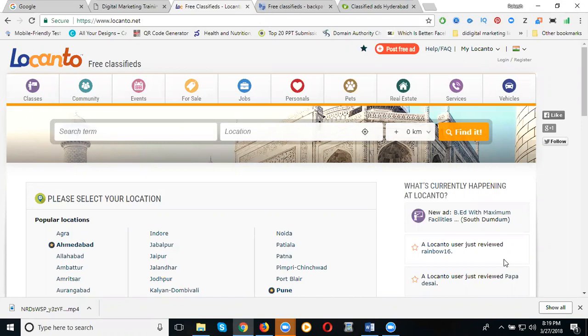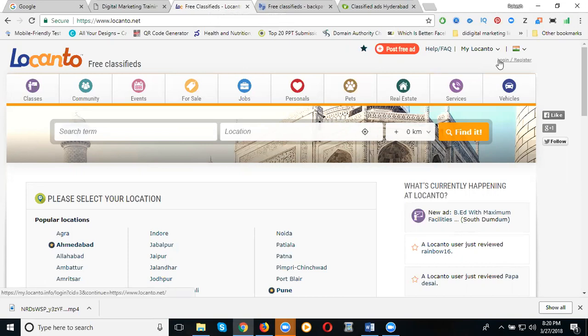If anybody asks about local SEO, it is nothing but local ads. This is called classifieds. The famous websites are Locanto, Backpage, and Viva Street. First of all, I'm using Locanto here.